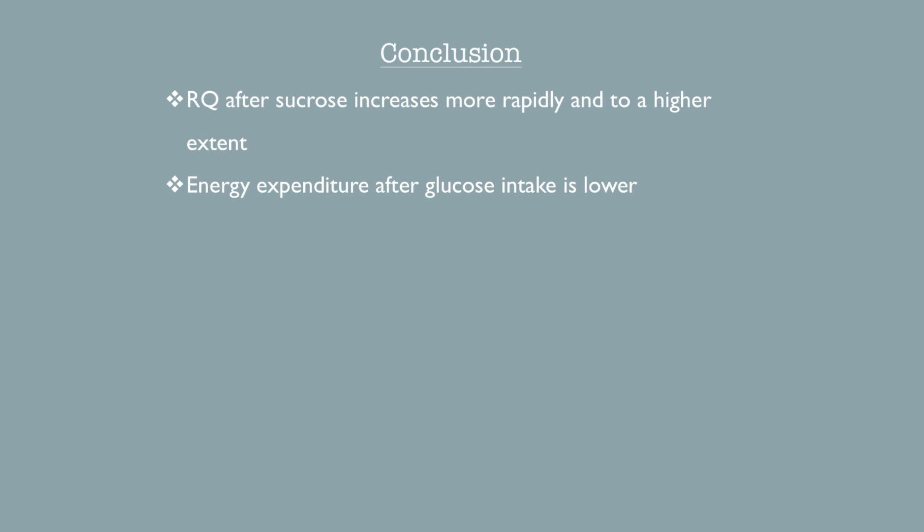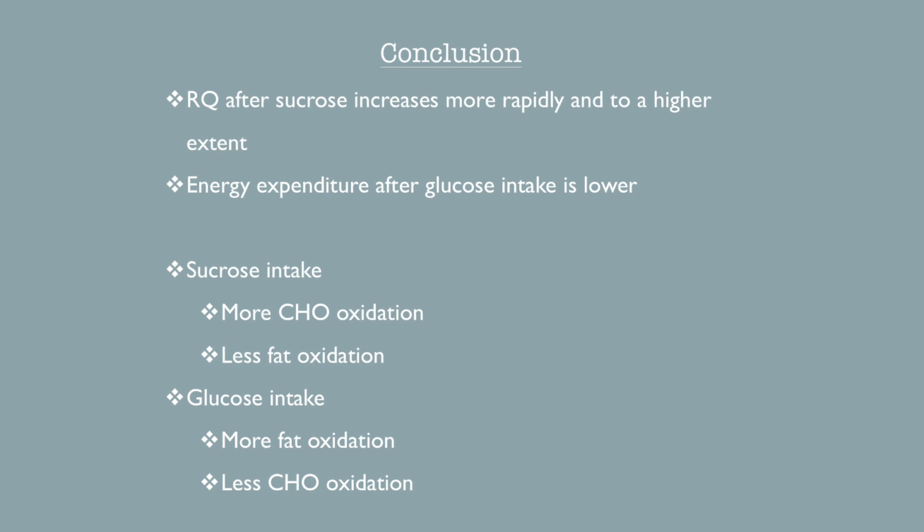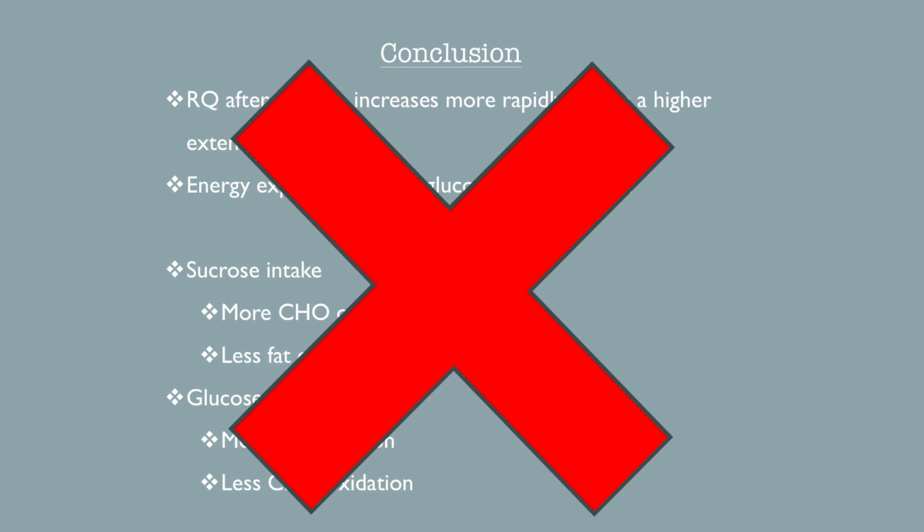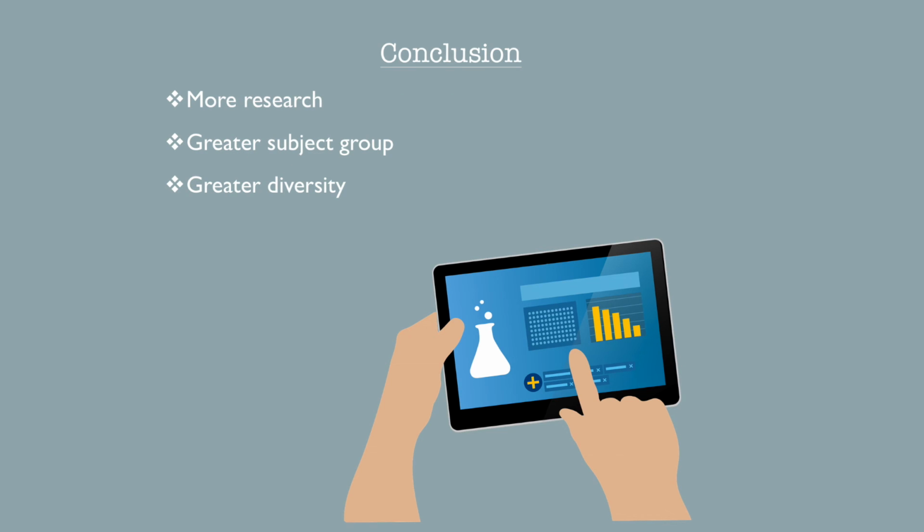To answer the research question, we can conclude that the respiratory quotient after sucrose intake increases more rapidly and to a higher extent than after glucose intake. The overall energy expenditure after glucose intake is lower in comparison to the expenditure after sucrose intake. After sucrose intake there is more carbohydrate oxidation than fat oxidation, while after glucose intake there is more fat oxidation than carbohydrate oxidation. As we already discussed, this is in contradiction with our hypothesis and previous literature, and therefore more research with a greater subject group with greater diversity is needed.